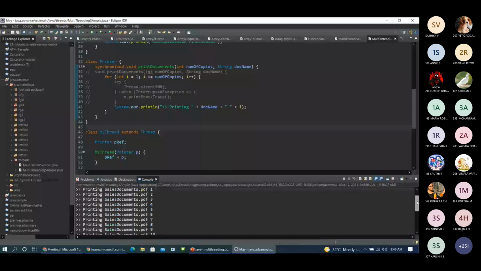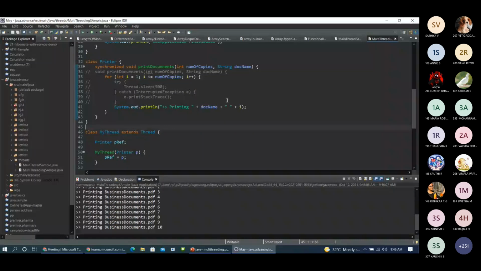And even sometimes, why do I need to make this complete method synchronized? I can still use a separate block. Which block is required for me? Which block has to be synchronized? That block alone can be synchronized, right? So I can still go for that also, where we can specify the synchronized keyword.